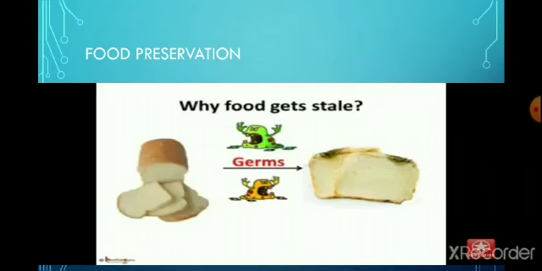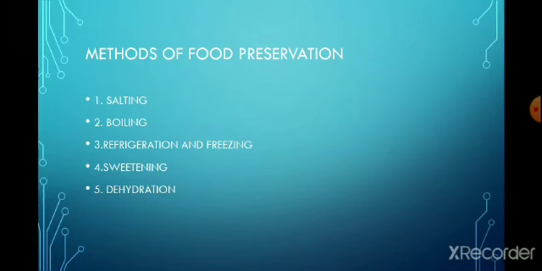There are various ways by which we can preserve the food. This can be done by simple processes like salting. Salting is one of the oldest methods of preserving food, and usually pickles are preserved in this manner. Salting preserves by removing the water from the food items. Now next is boiling. Boiling controls the growth of germs in the food. That is why we boil milk, to prevent it from getting spoiled. Boiling prevents the food from spoilage for a short period of time.